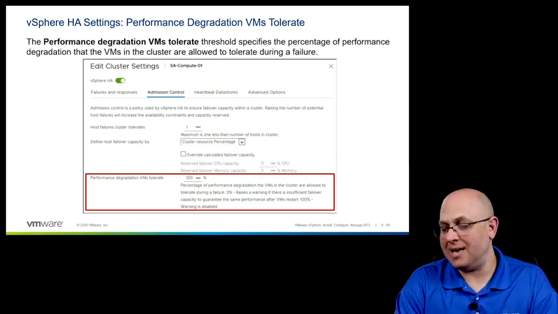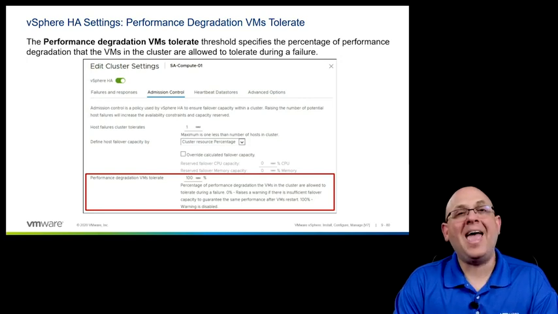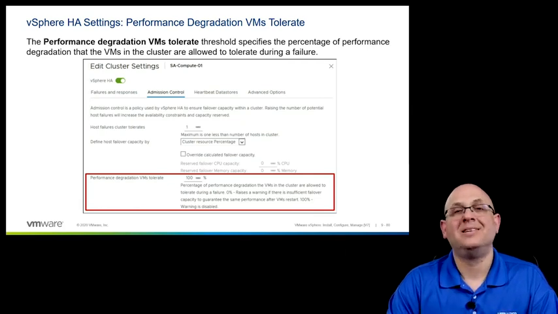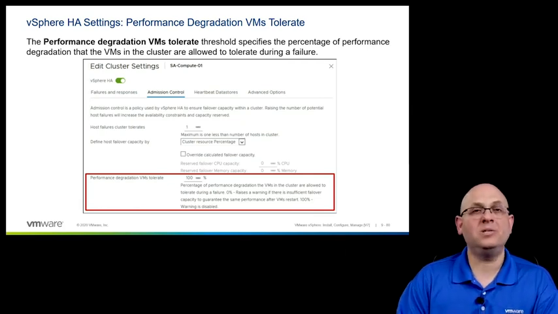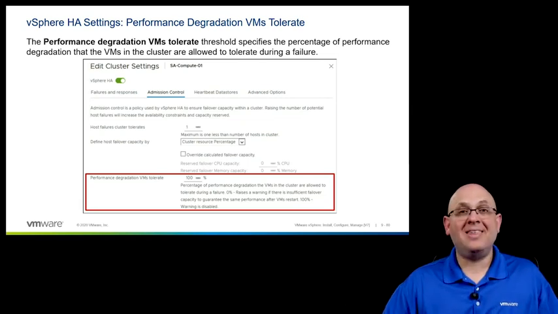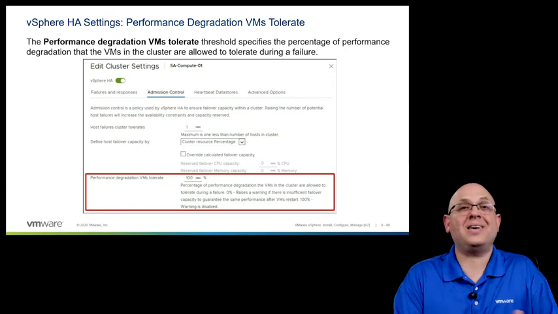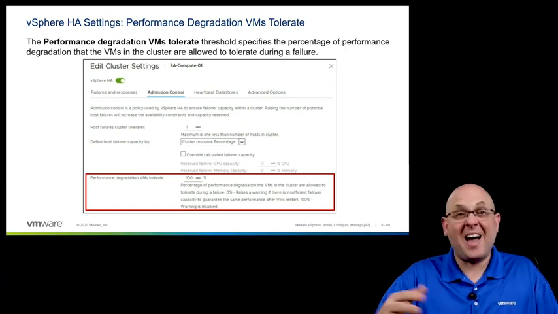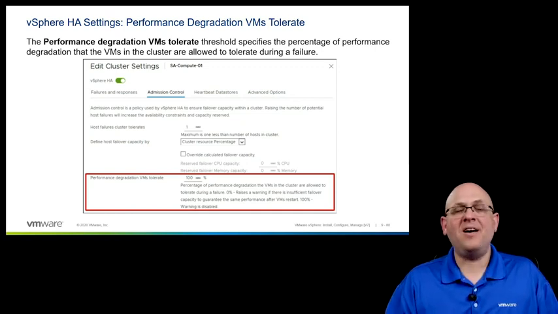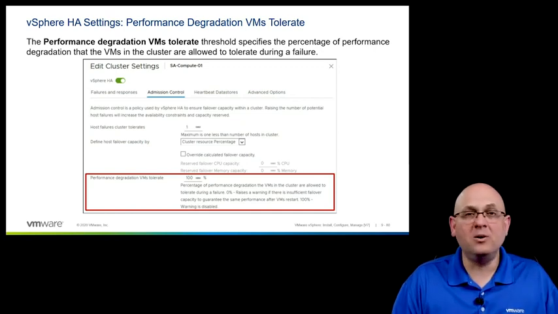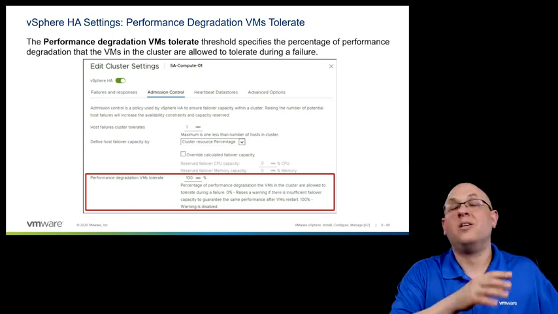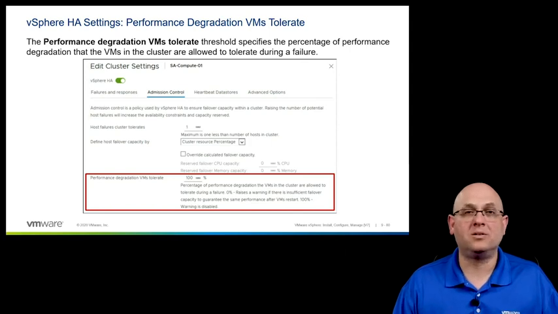And what this says is, am I going to allow the performance of my VMs to degrade in the event of a host failure? After all, if I haven't set reservations, that tells the system, I don't care what the level of performance is, just fire them up. Get them powered on, even in the event of a failure. If I have a 10-host cluster and 9 of the hosts fail, throw all of those VMs on the one remaining host.